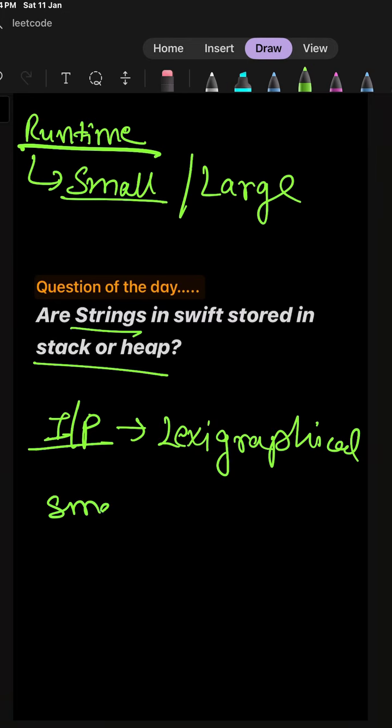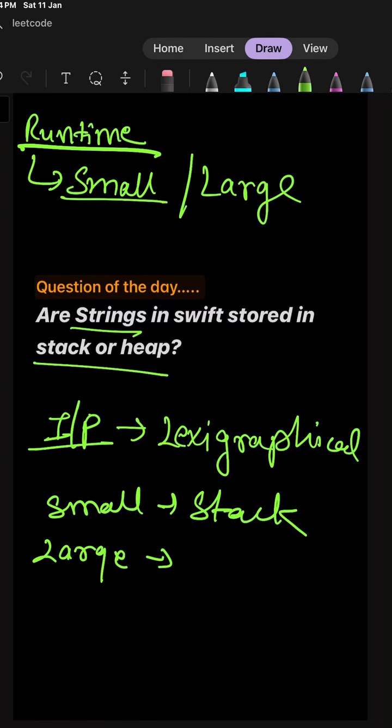small. Small strings will definitely be stored in the stack, but if the strings are of large type, then they would be stored in the heap memory. So it all depends upon the user input, or where we are fetching the string from.